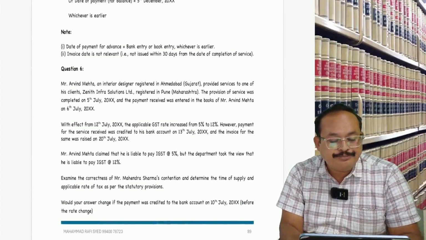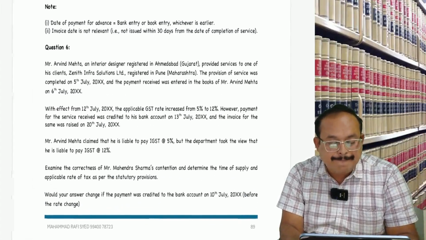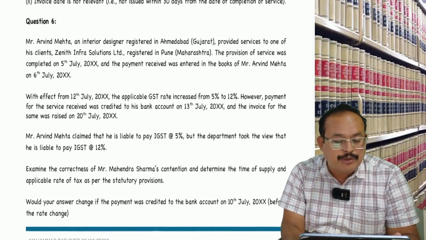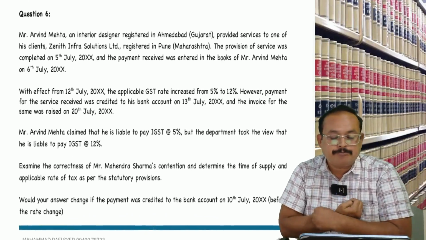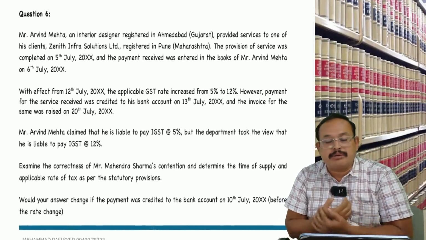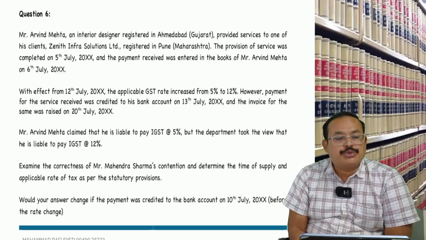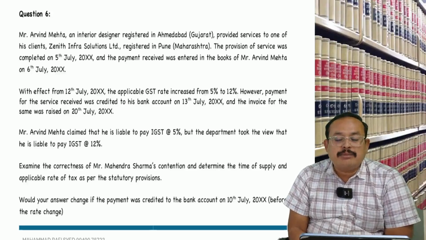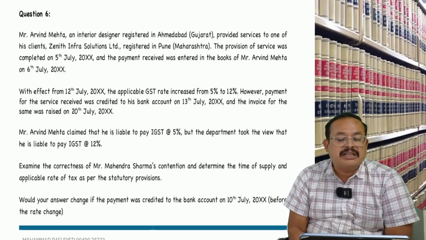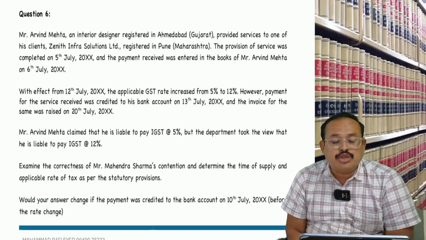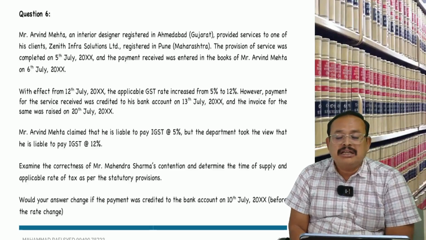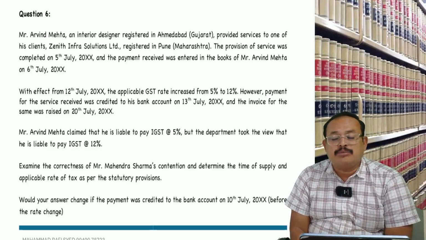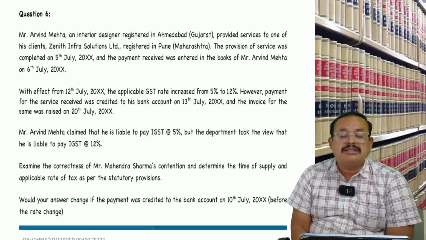One problem. Page number 69 in our workbook, which I already made available to you. It is a CA Final exam problem in fact. Reading as follows. Mr. Aravind Mehta, an interior designer registered in Ahmedabad, Gujarat, provides a service to one of his clients, Zenith Infra Solutions, registered in Pune, Maharashtra. The provision of service was completed on 5th July and the payment received was entered in the books of account of Aravind Mehta on 6th July.